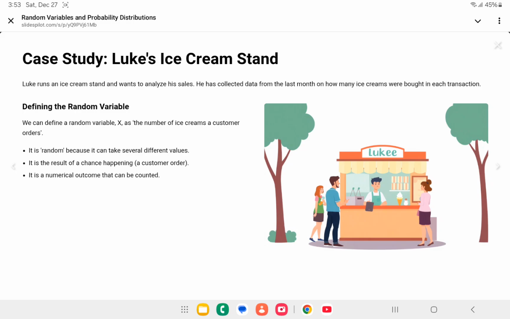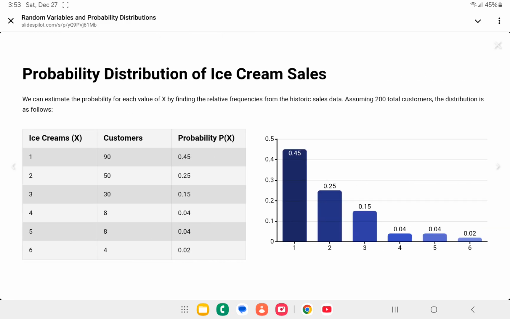Luke has an ice cream stand and sells hand-scooped homemade ice creams in cones. Luke wishes to analyse his sales and make decisions about employing an assistant and expanding his business. Luke has collected data from the last month and can tell you how many ice creams were bought in each transaction. The table lists the number of ice creams bought and the number of customers who bought that number of ice creams. We can define X as being the number of ice creams a customer orders.